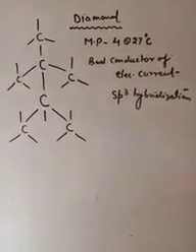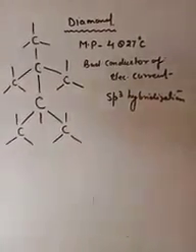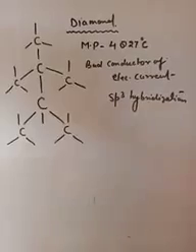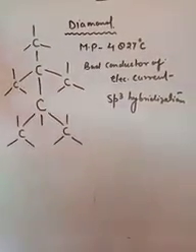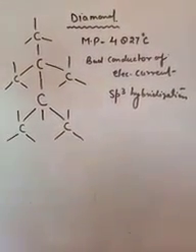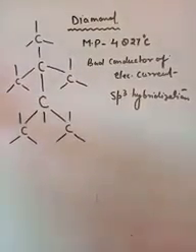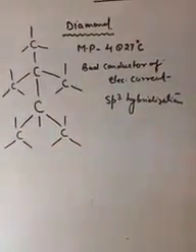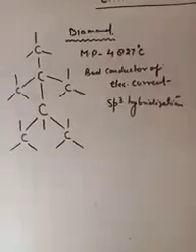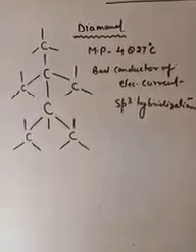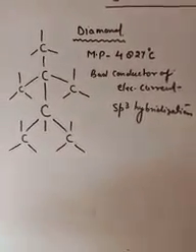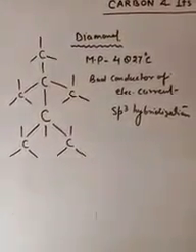But when we prepare the structure of graphite, it is a slippery structure. Under this structure, carbon is attached with another carbon in a hexagonal ring.